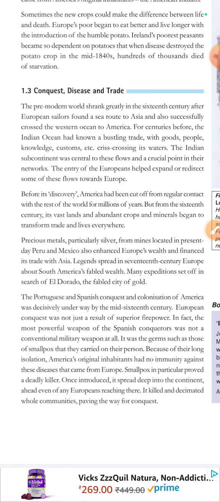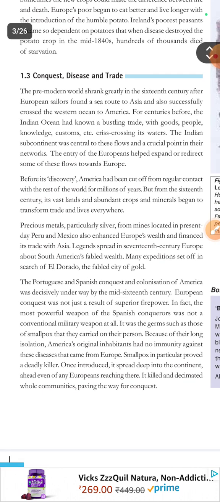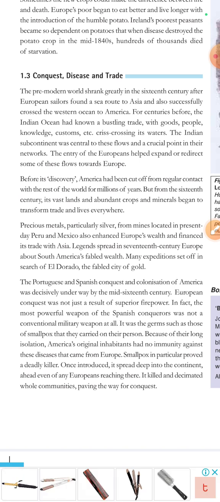Now we have conquest, disease, and trade. The pre-modern world shrank greatly in the 16th century, after European sailors found a sea route to Asia and also successfully crossed the Western Ocean to America. For centuries before, the Indian Ocean had known a bustling trade with goods, people, knowledge, customs, etc., crisscrossing its waters. The Indian subcontinent was central to these flows and a crucial point in the networks. The entry of the Europeans helped expand or redirect some of these flows towards Europe.